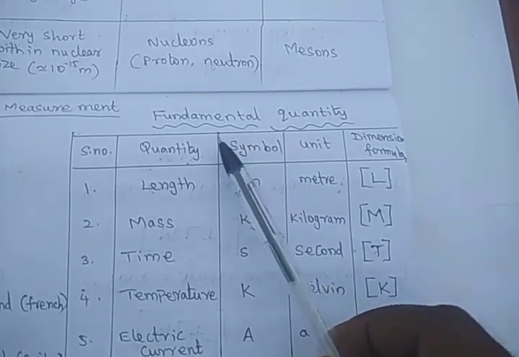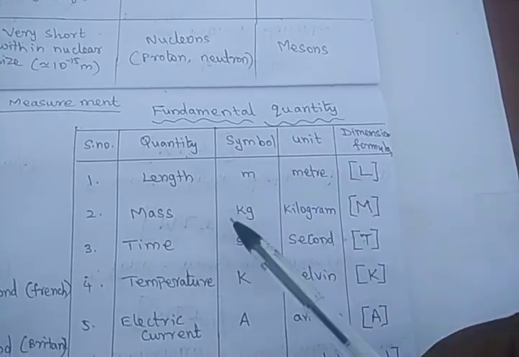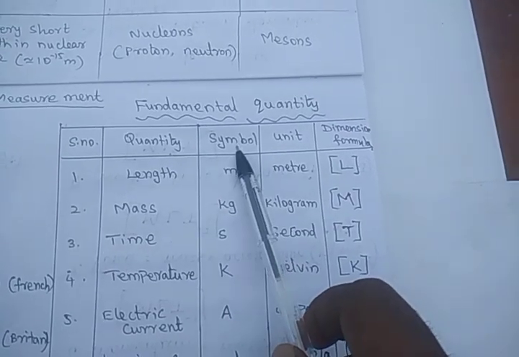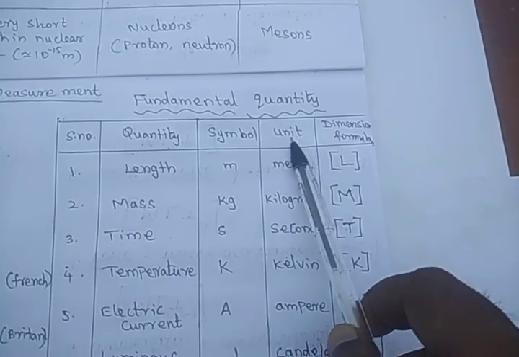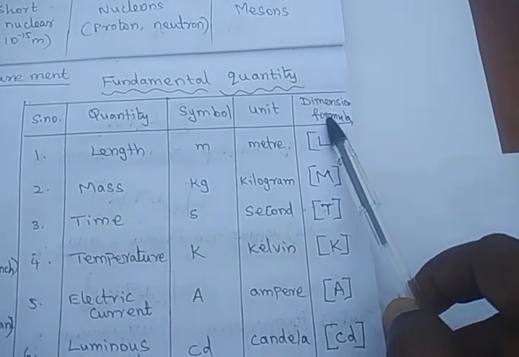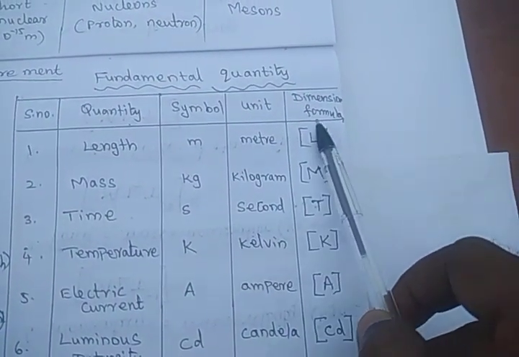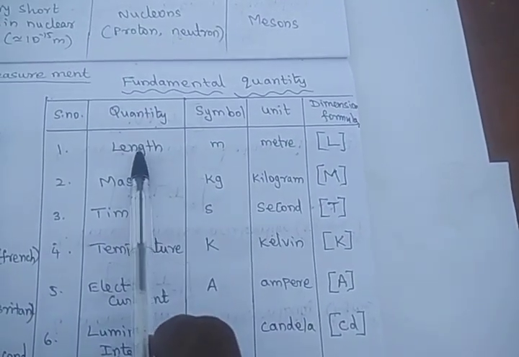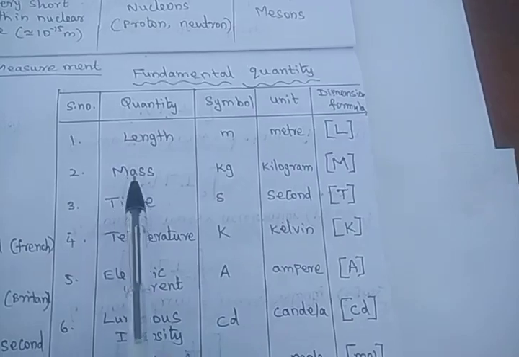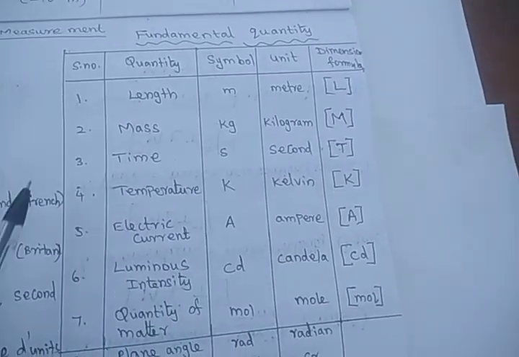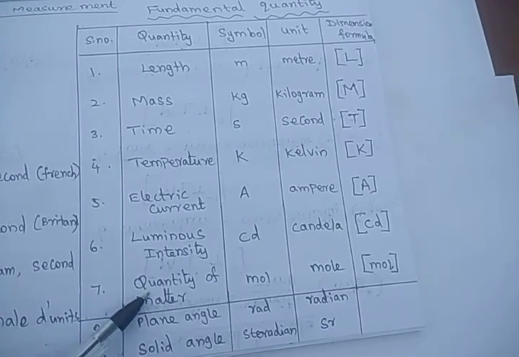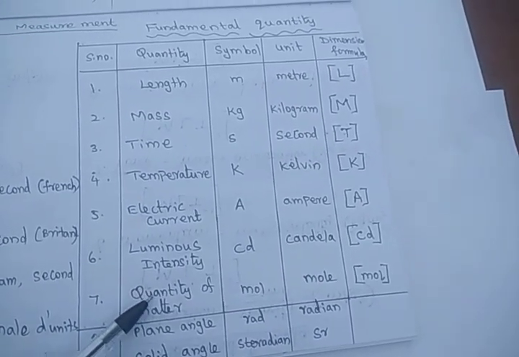Now we are going to see the 7 fundamental quantities and some supplementary quantities. Here is the quantity name, this is the symbol of the physical quantity, this is the unit, and this is the dimensional formula. Hereafter we have to mention the dimensional formula for each and every fundamental unit. So what are the 7 fundamental quantities? Length, mass, time, temperature, electric current, luminous intensity and quantity of matter, that is, amount of substance.